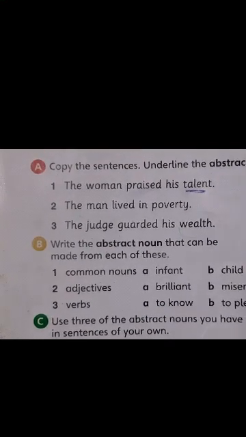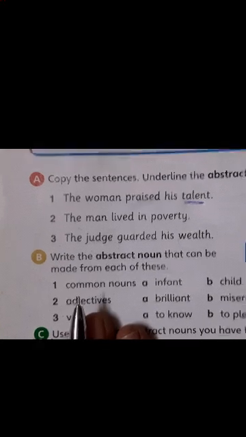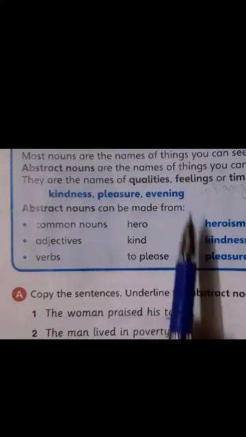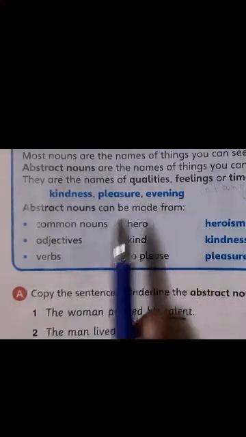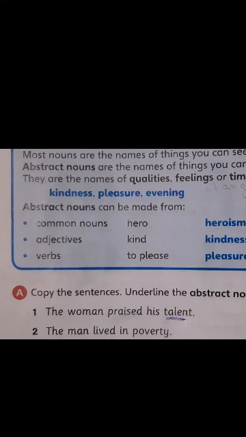So today, what did we do? We learned about abstract nouns. Abstract nouns are the names which give us ideas, a quality, feeling or time. I gave you the example of an angry person. One can see an angry person, or we can think of honesty. I can think of honesty when I think of the story Honest Woodcutter, correct? But I cannot touch or see anger or honesty.